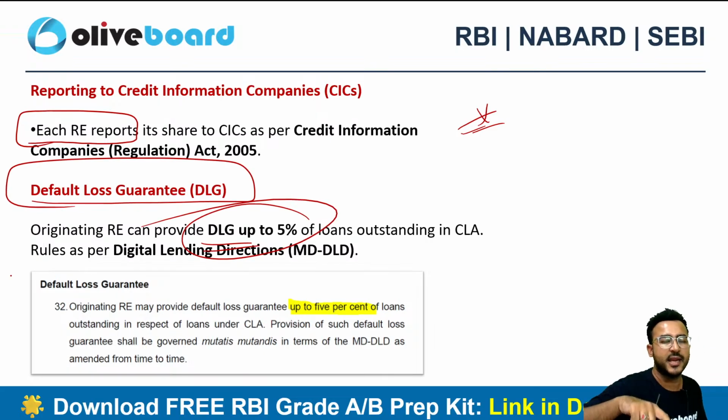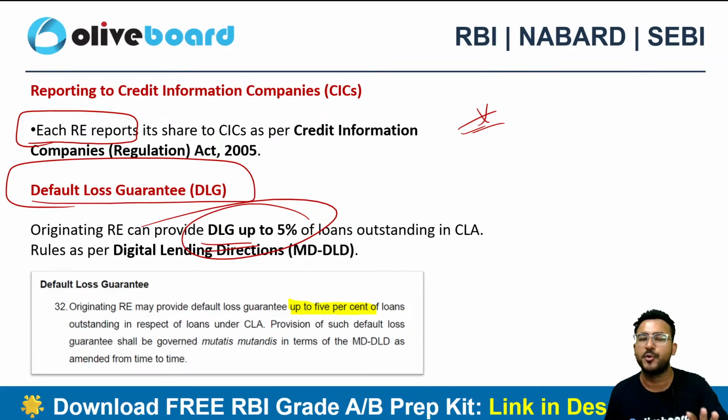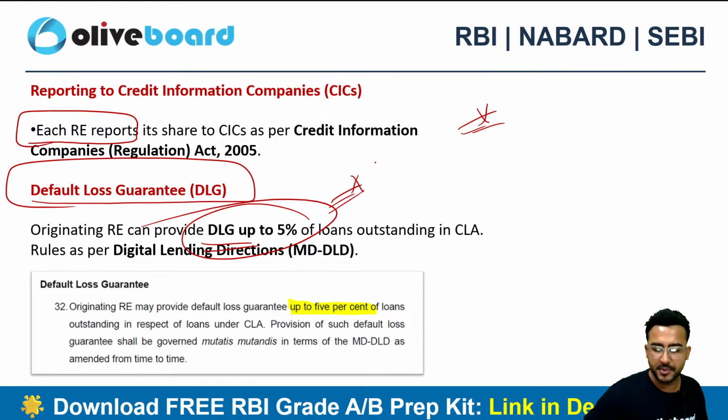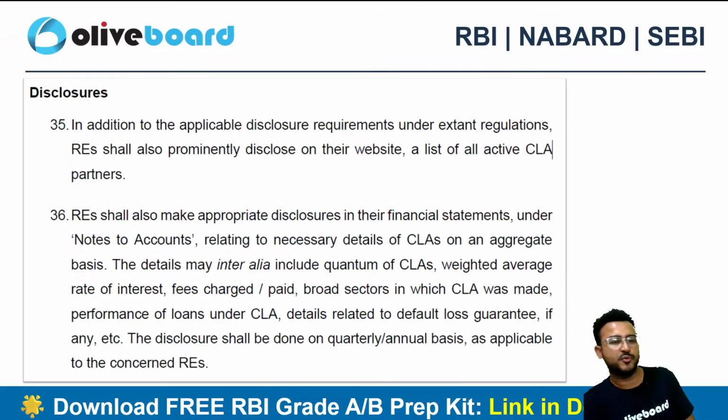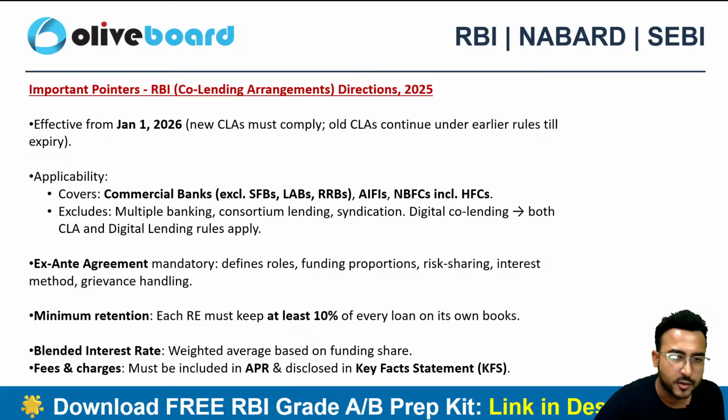The originating RE will be compensating the partner RE, maximum up to 5%. Maximum. Please do remember this thing as well. It can also directly come in the examination, right? If one entity classifies it as SMA or NPA, then the other entity also needs to classify it, right? It's always based on mutual consent and never on an individual basis.